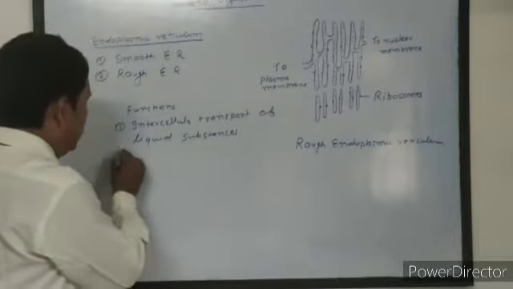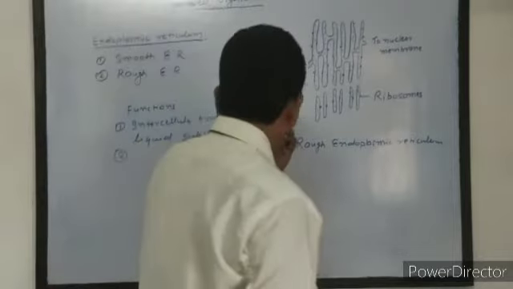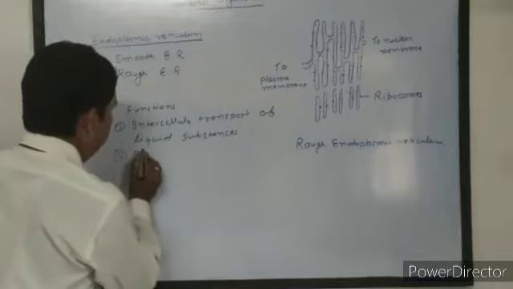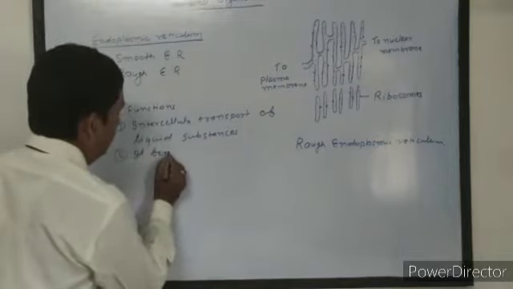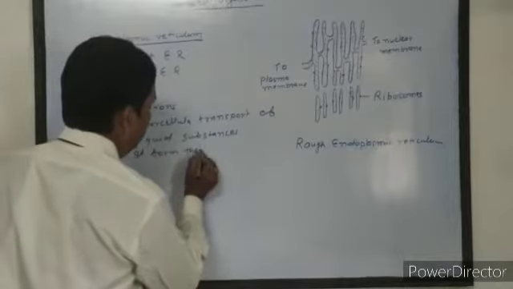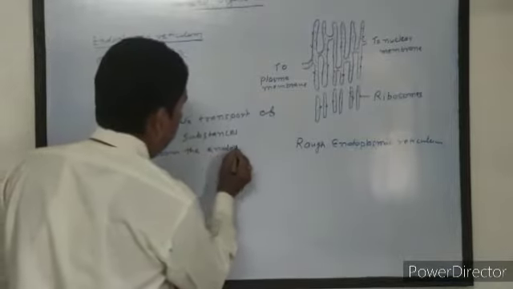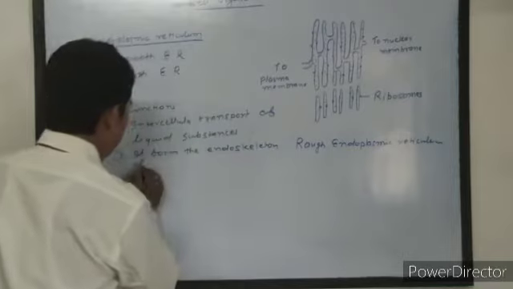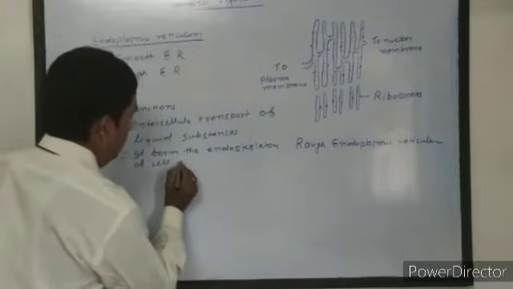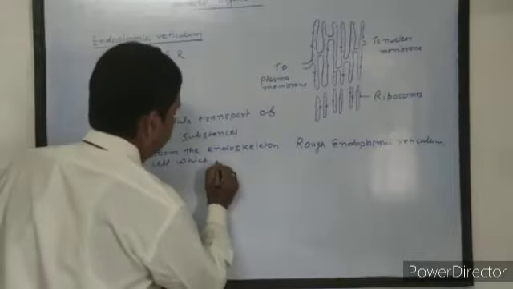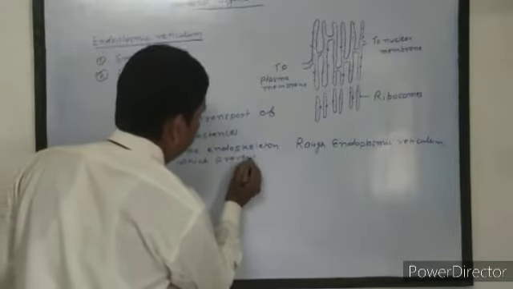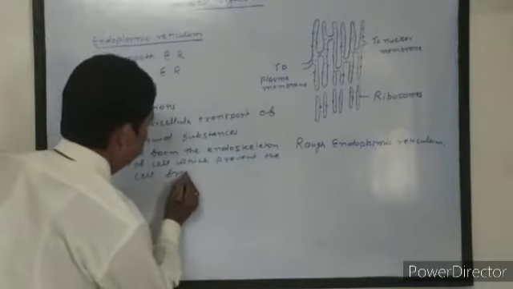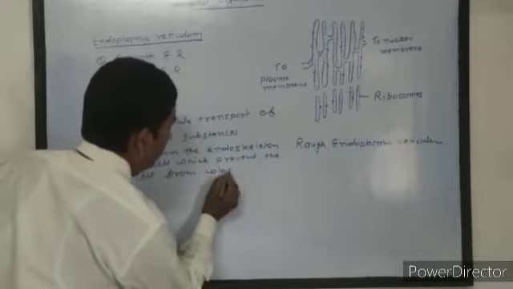Second function, it forms the endoskeleton of cell, which prevents the cell from collapsing.